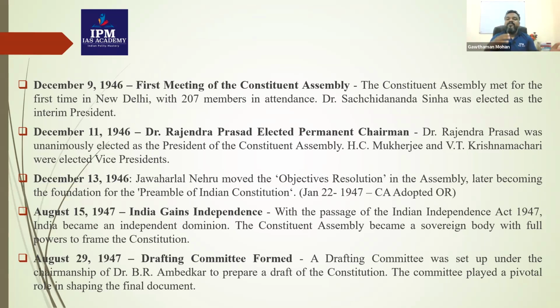So all these ideas, all these notes, all these proposals, all these opinions need to be compiled as a draft constitution. That is the duty of the drafting committee. So they can decide what needs to be edited and what needs to be deleted. Ambedkar was the chairman of the drafting committee, and the committee played a pivotal role in shaping the final document.